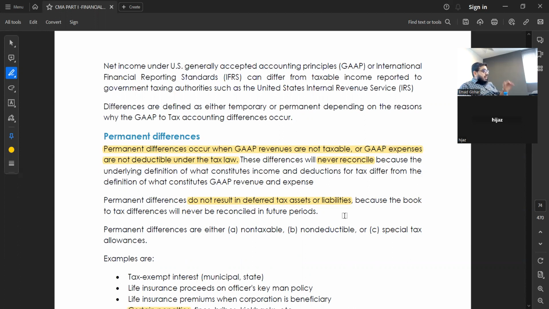They will give you 4 different statements from different areas of your syllabus to test you. So if you know that a permanent difference will not result in a deferred tax asset or liability, only then can you identify whether what they are telling is true or false. You got the story. This type of question comes too much in the exam, because one calculation question cannot test your understanding as much as this type of question can.